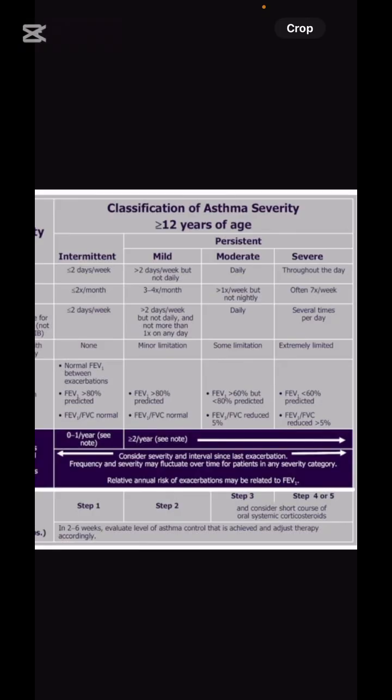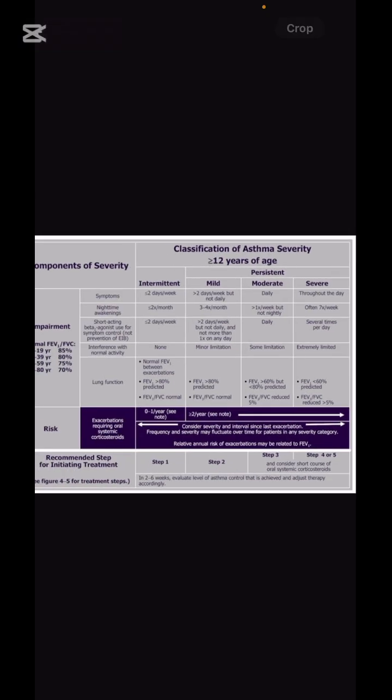Once again, the classification of asthma severity is divided into intermittent and persistent. Intermittent: less than 2 days per week. Mild: more than 2 days per week but not daily. Moderate: daily attacks. Severe: all-day attacks.